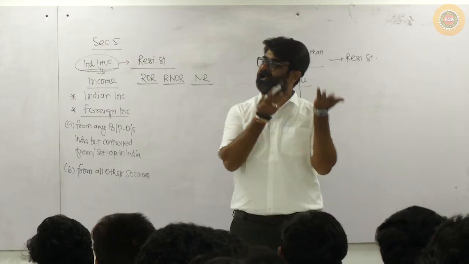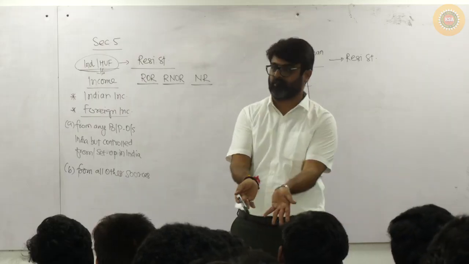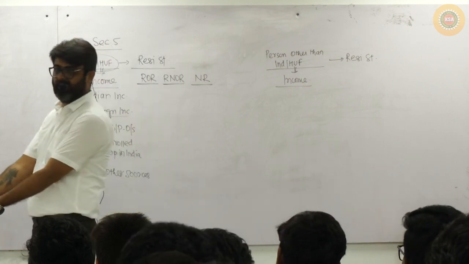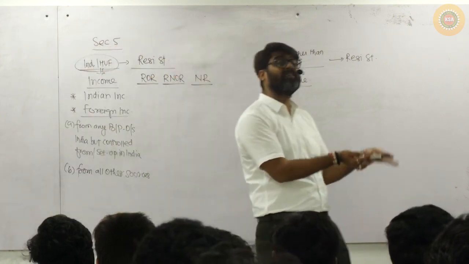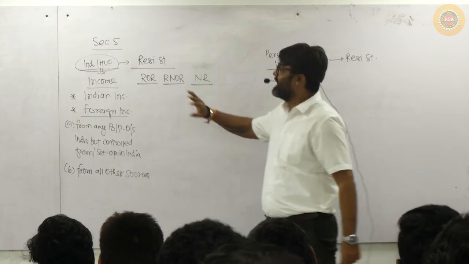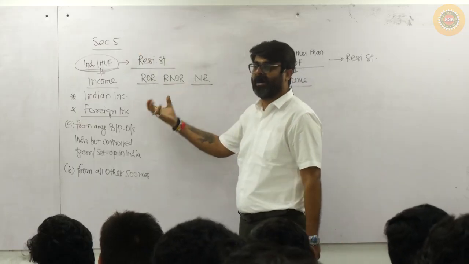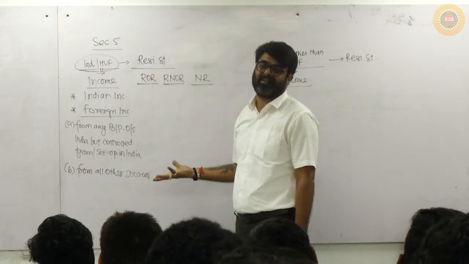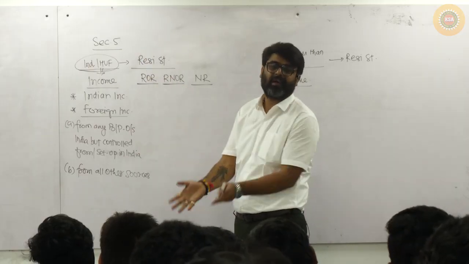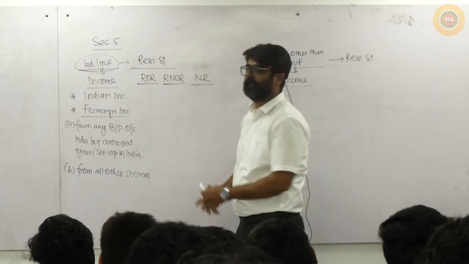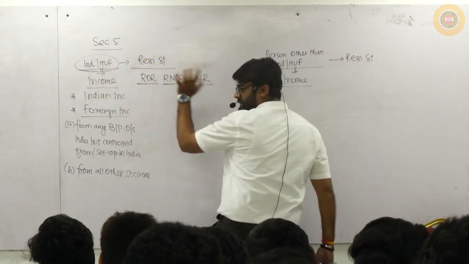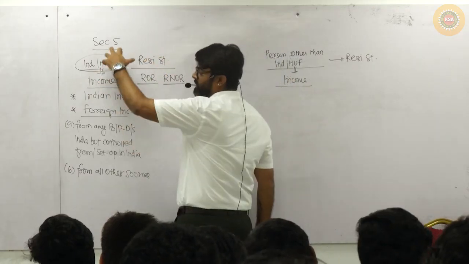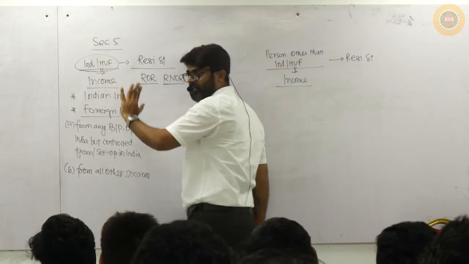We just have to see the identification, that what type of incomes will be treated as Indian income, and what type of incomes will be treated as foreign income. And when the assessee will be treated as ROR, when he will be treated as RNOR, when he will be treated as NR. That we are going to learn. And once we know that, for this assessee you have the residential status, and for this assessee the nature of income.